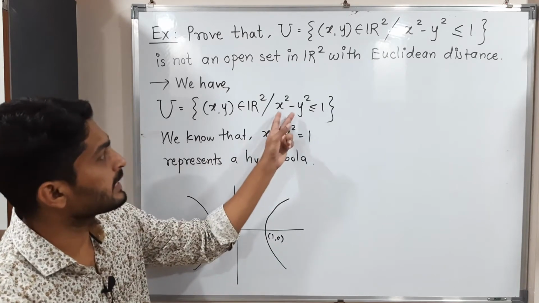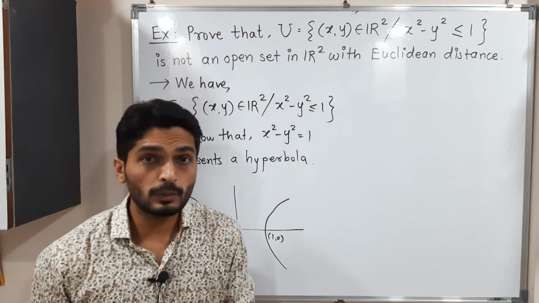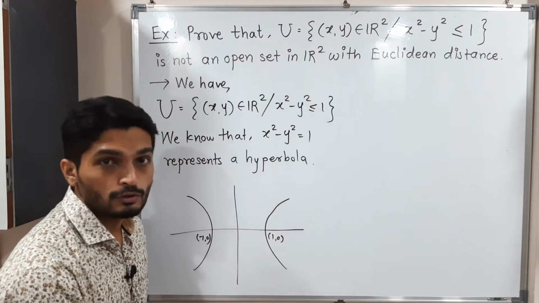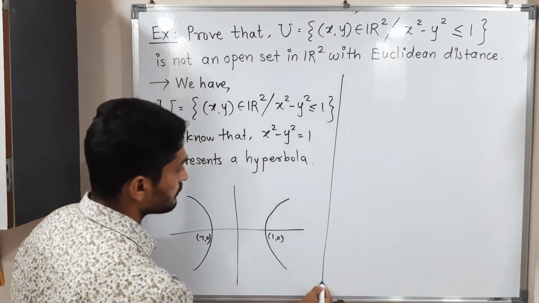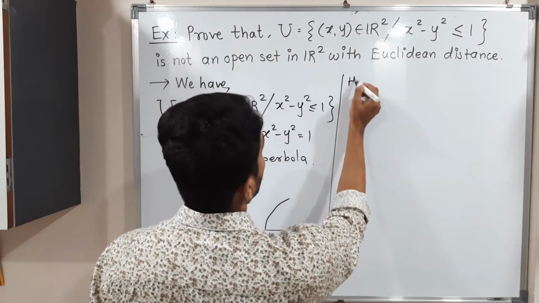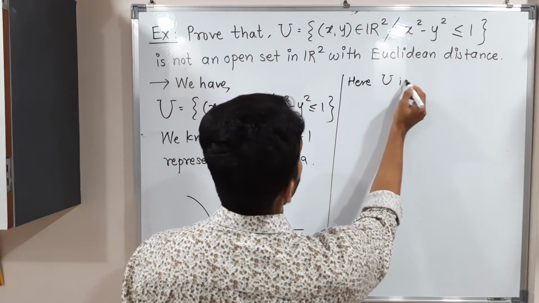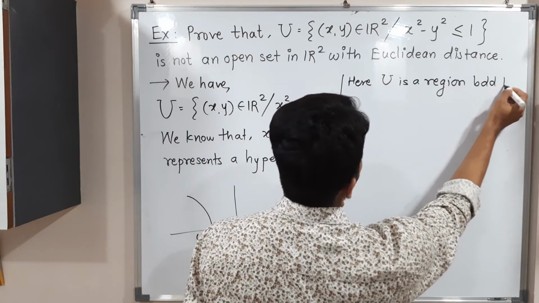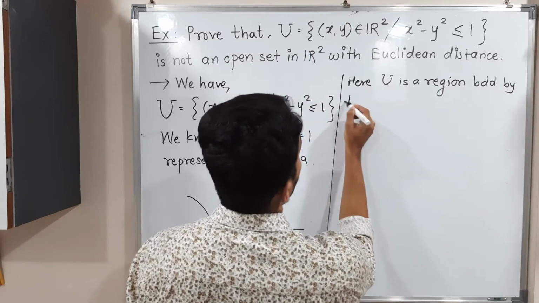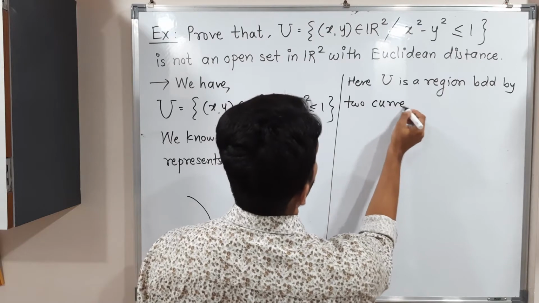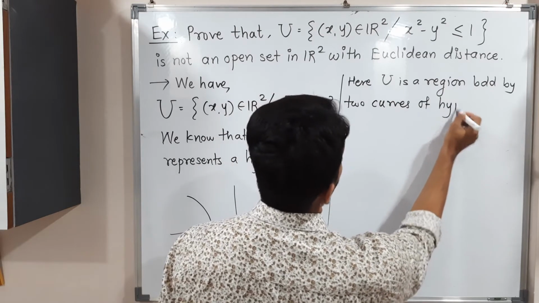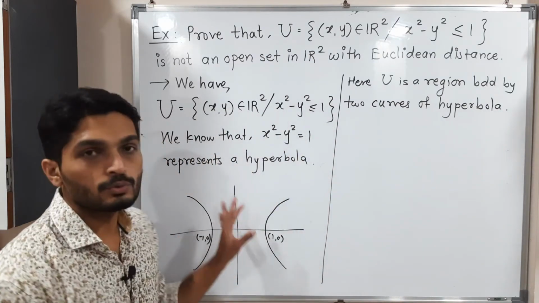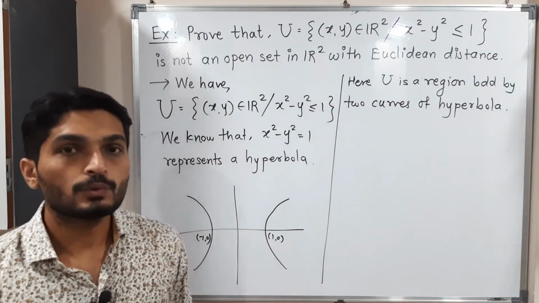And U is x square minus y square less than or equal to 1. That means we have to consider the inner part, the region bounded by these two curves of hyperbola. Here, U is a region bounded by two curves of hyperbola. So this is a region which is between these two curves of hyperbola. This is our U.